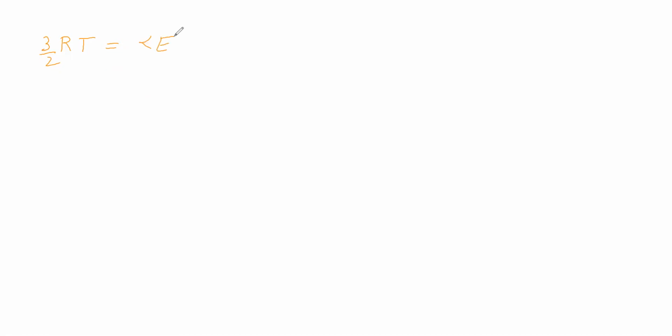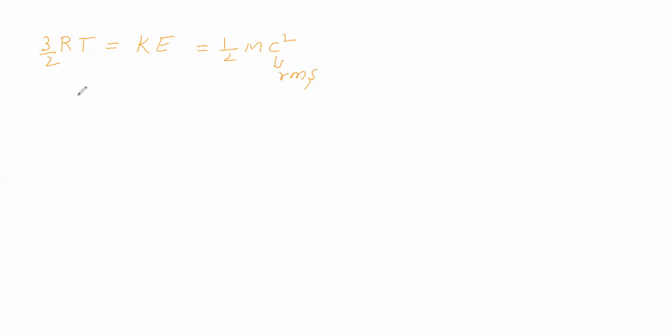So here we got a point. 3 by 2 RT is called kinetic energy. That point we got. Okay. This kinetic energy is called what in the sense of mv square. This C is called RMS velocity. C is called RMS velocity, so we got mc square. Next, what are the things getting cancelled?